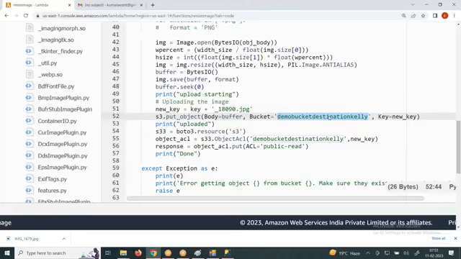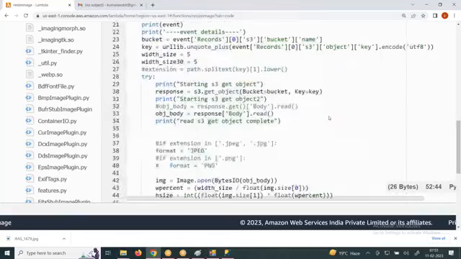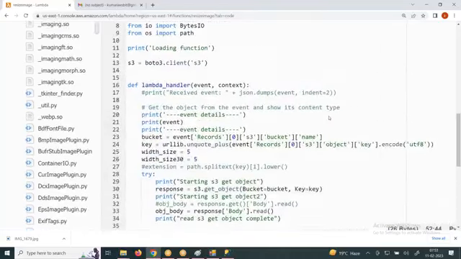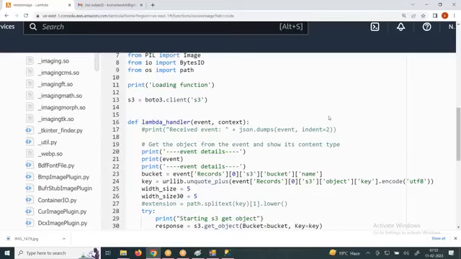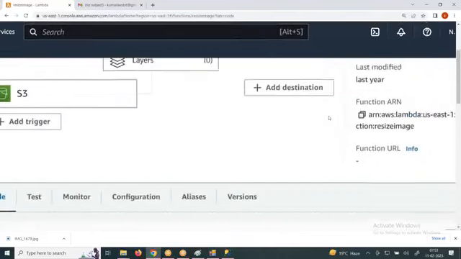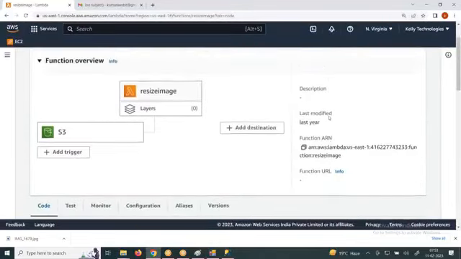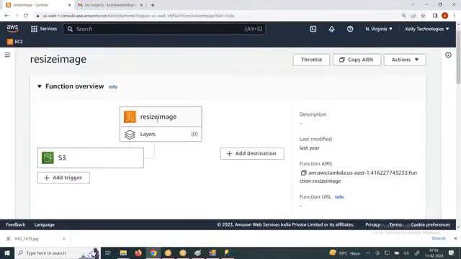So let us see here. This is the code. And when should this lambda function execute, when put object happens? Where do I specify that? You come below, and in the lambda function, you have a concept called add trigger. I have already added the trigger. When this lambda function should run, you add a trigger.